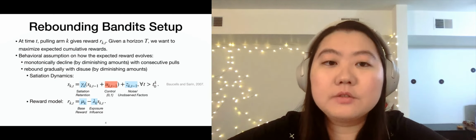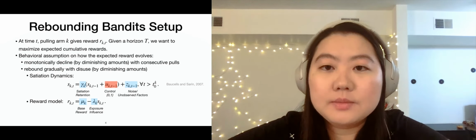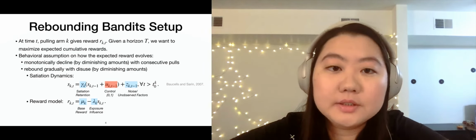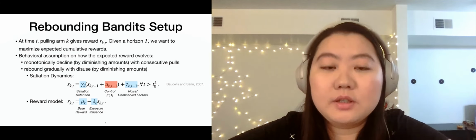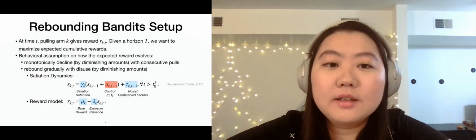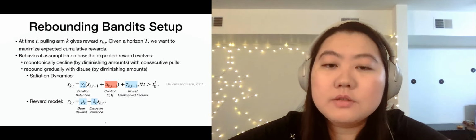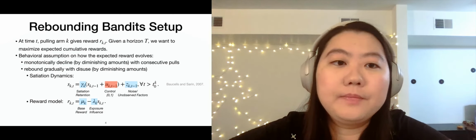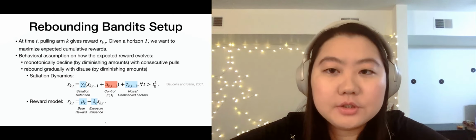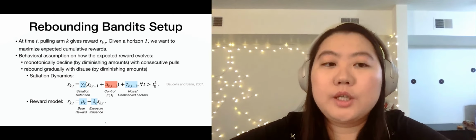The satiation of arm k at time t equals gamma k times its previous satiation plus whether it has been pulled for the last time or not, plus a noise term that captures unobserved factors. Here, gamma k is a satiation retention factor that's between 0 and 1. The control of this dynamical system is then the ML decision, whether to pull that arm or not.